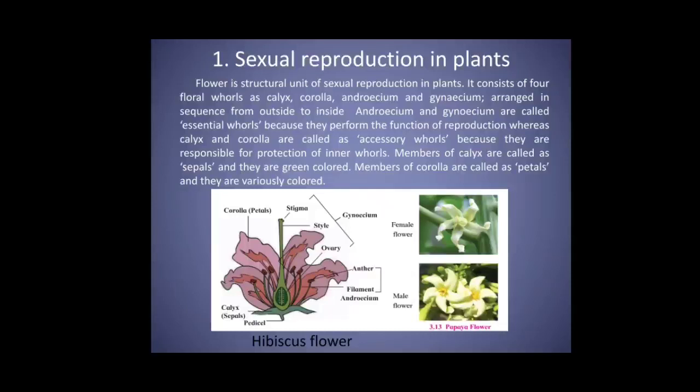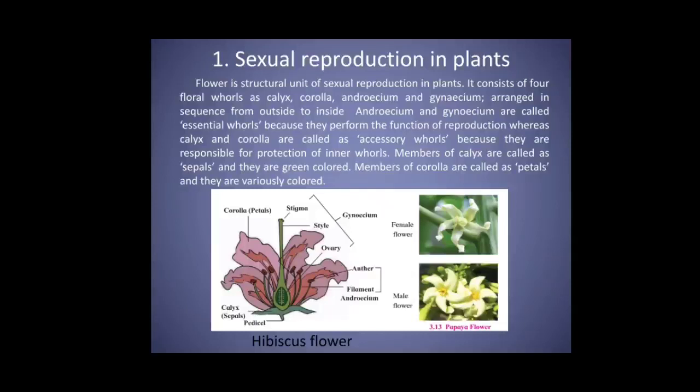Members of calyx are sepals and they are green in color. Members of corolla are petals and they are of various colors. A flower is called bisexual if both the whorls, that is androecium and gynoecium, are present in the same flower.